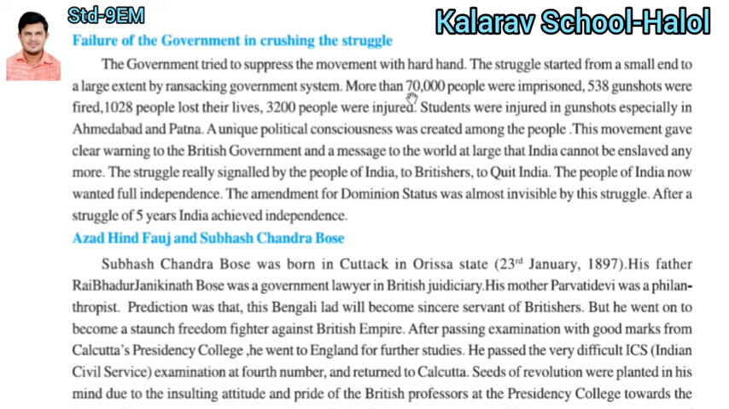Listen to the numbers, my friends. More than 70,000 people were put in prison. 530 were shot by gunfire, and 1028 people lost their life. 3,200 people were injured. Look at that number, the official figure that was given. Students were injured in the gunshots. Students studying in schools and colleges also took part in the independence of India.